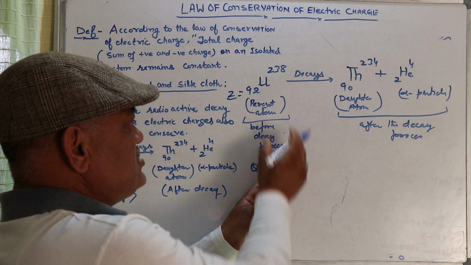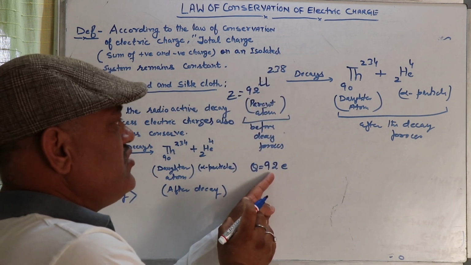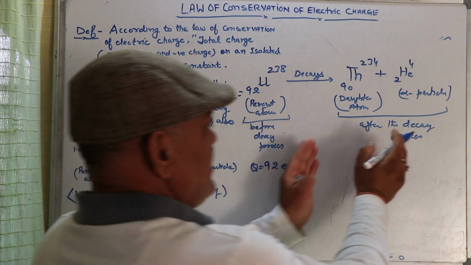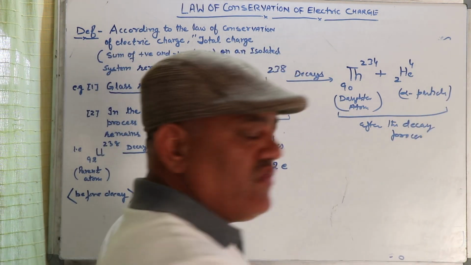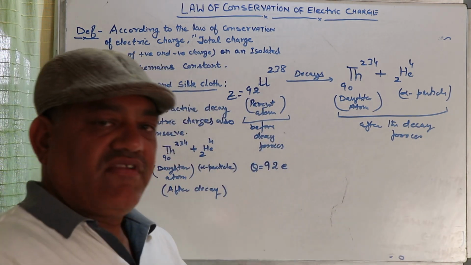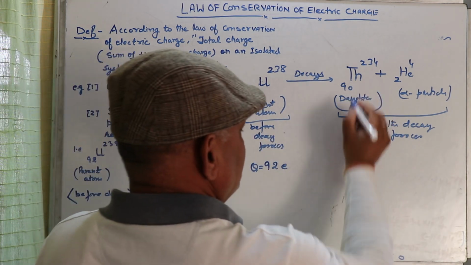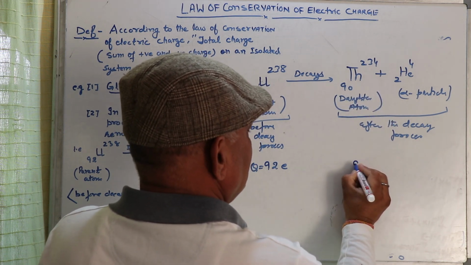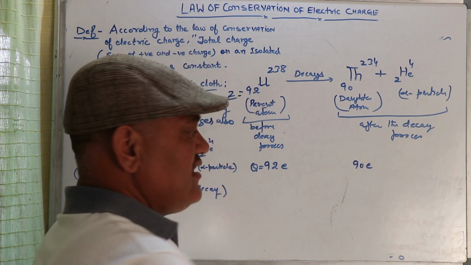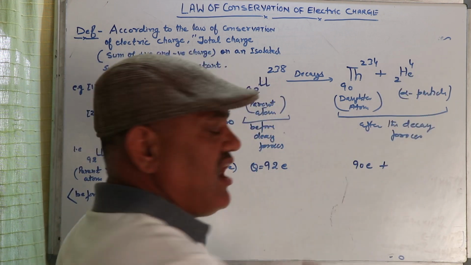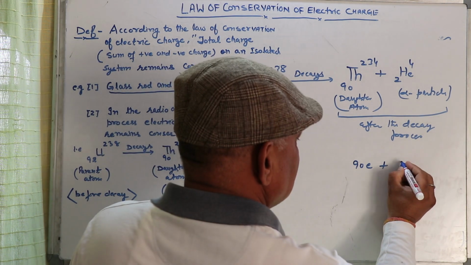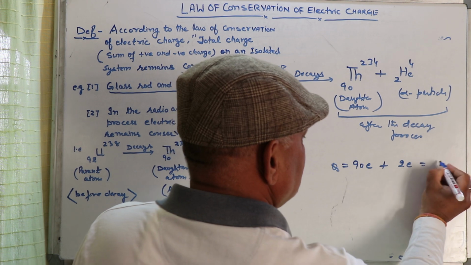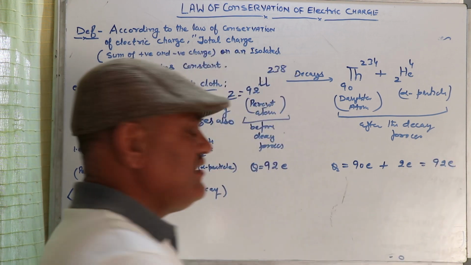Then the total charge on uranium-92-238 is Q, and Q is equal to 92e. Similarly, the total charge on the system after the decay process is, on thorium 90e, and on the alpha particle 2e, and the total charge becomes 92e.